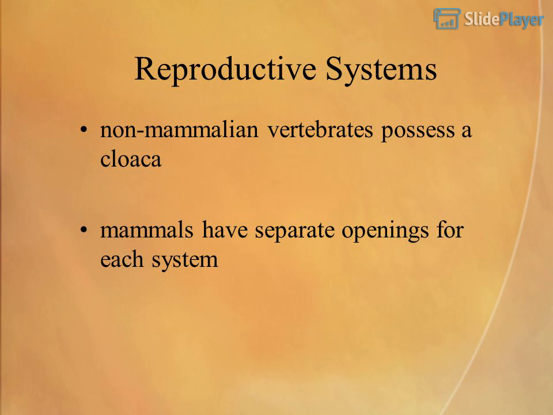Reproductive systems. Non-mammalian vertebrates possess a cloaca. Mammals have separate openings for each system.